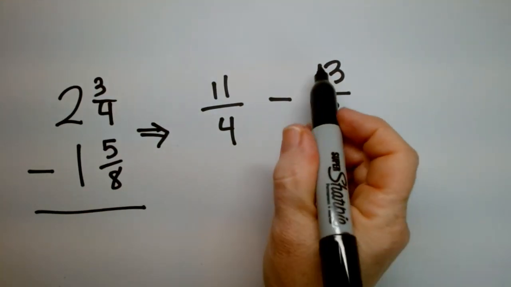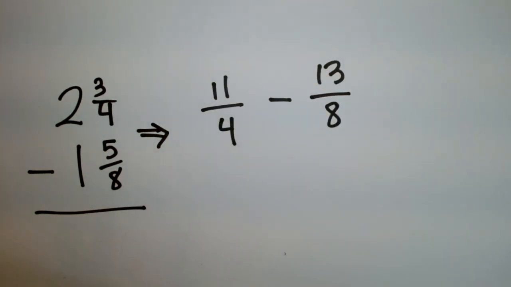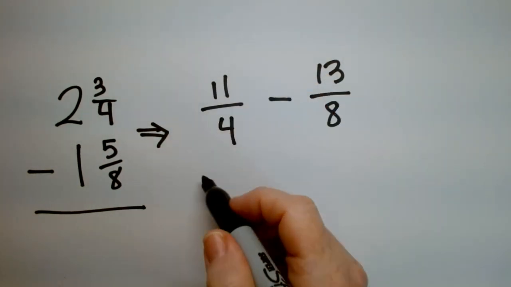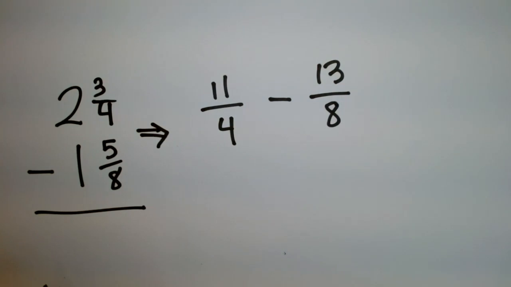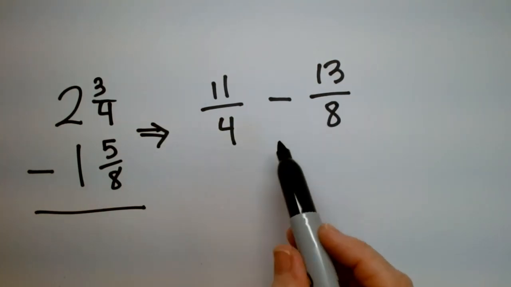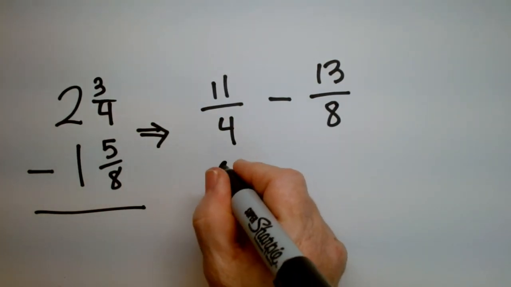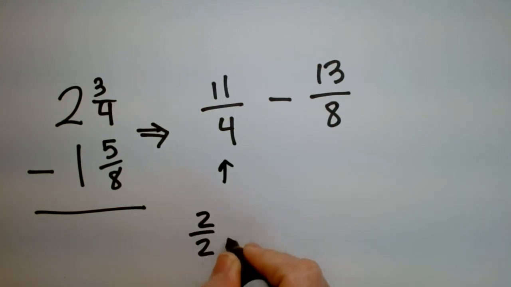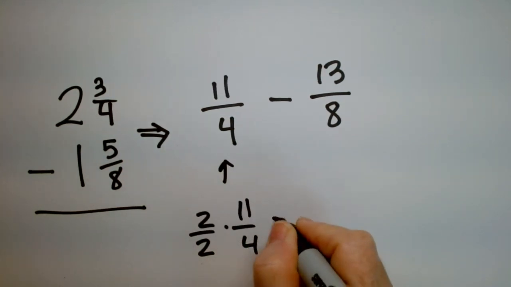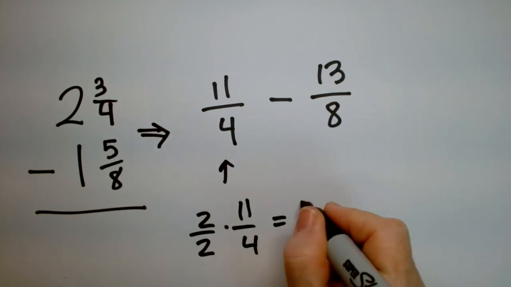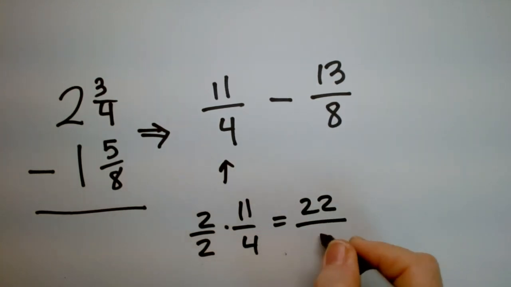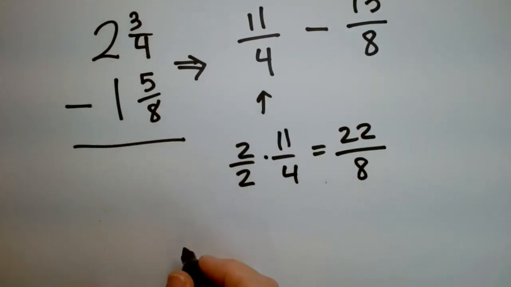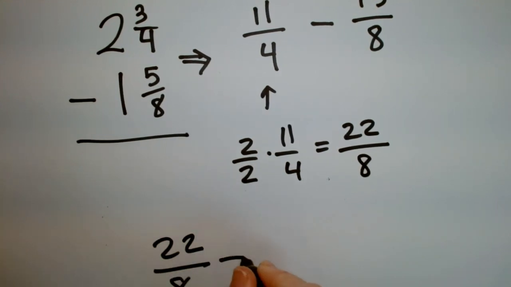Yeah. So usually when you subtract or add mixed numbers, you do it when you change them to improper fractions. All right, so which one do we need to scale up? Yeah, that one, right? So let's multiply by 2 over 2. Okay, 2 times 11 is 22. 2 times 4 is 8. I now have 22 over 8 minus 13 over 8.